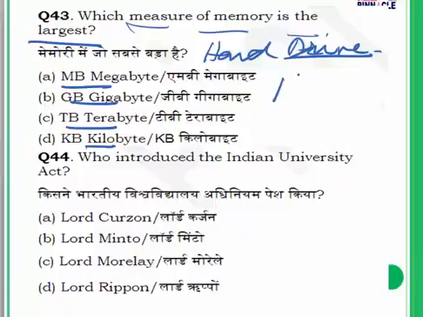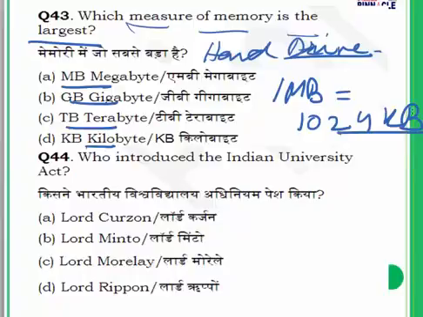One megabyte, MB, is equal to 1024 kilobytes. So definitely megabyte is bigger than kilobyte, and kilobyte gets eliminated. Then we have terabyte and gigabyte.